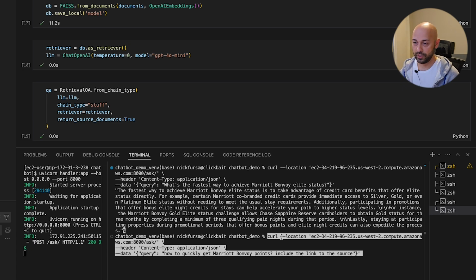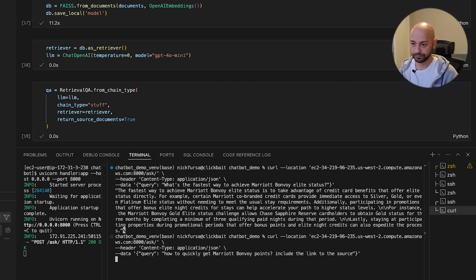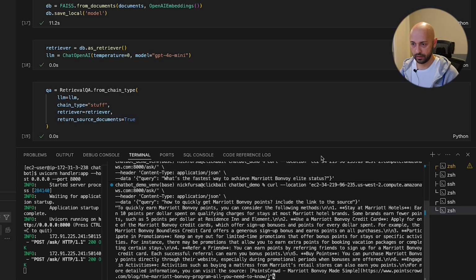This time we're gonna ask a question, and we will ask for a link to the source just to make sure there is a real article our bot references and takes knowledge from. Okay, excellent. So to quickly earn Marriott Bonvoy points, you can consider the following methods, and it gives a pretty good answer, and it ends with, you can visit the source, Points Crowd, Marriott Bonvoy Made Simple, and there is a link. Excellent, exactly what we wanted.